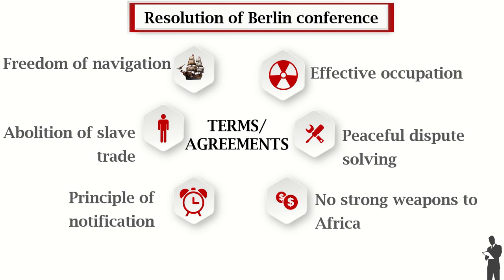If we don't have weapons, we cannot go to war. That way, sometimes I'm asking, if European nations are busy making nuclear weapons, where are they going to use those nuclear weapons? Those were the resolutions of the Berlin Conference. These were the agreements they reached at the Berlin Conference.